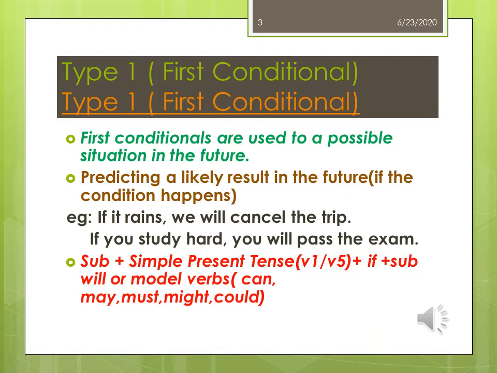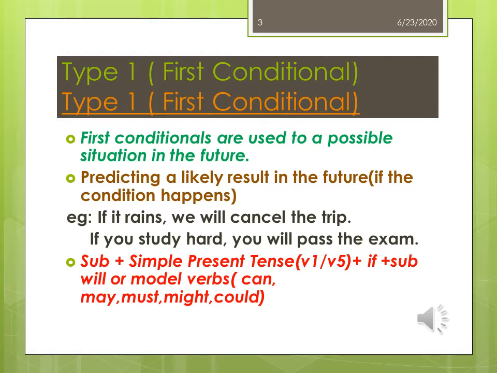Type 1, first conditional. First conditionals are used for possible situations in the future, predicting a likely result in the future. If the condition happens, for example, if it rains, we will cancel the trip. If you study hard, you will pass the exam.